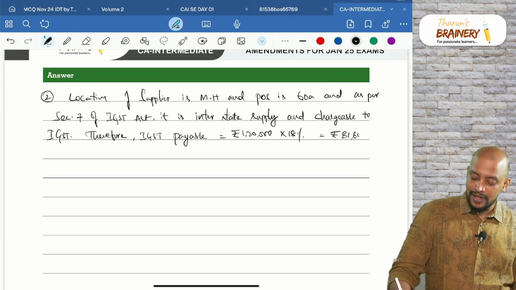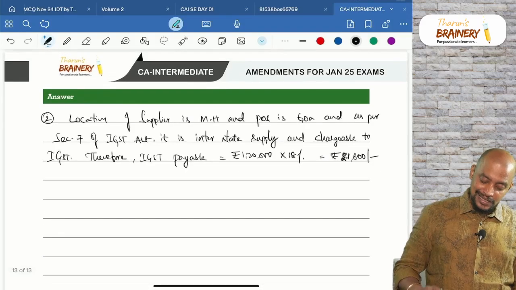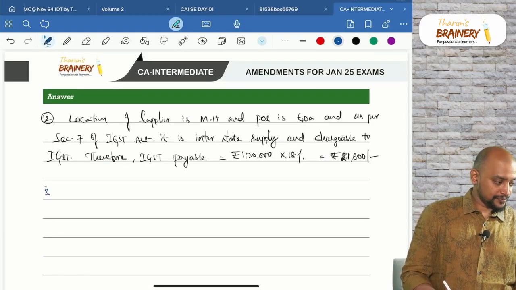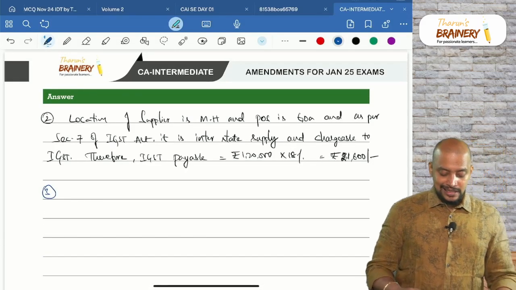31,600. 21,600 will be taken as the IGST payable. Then next, number 3.